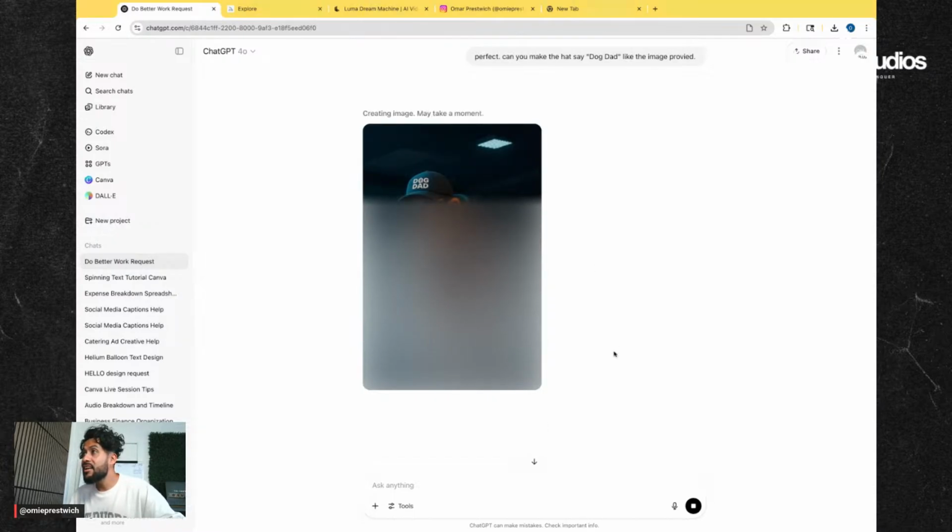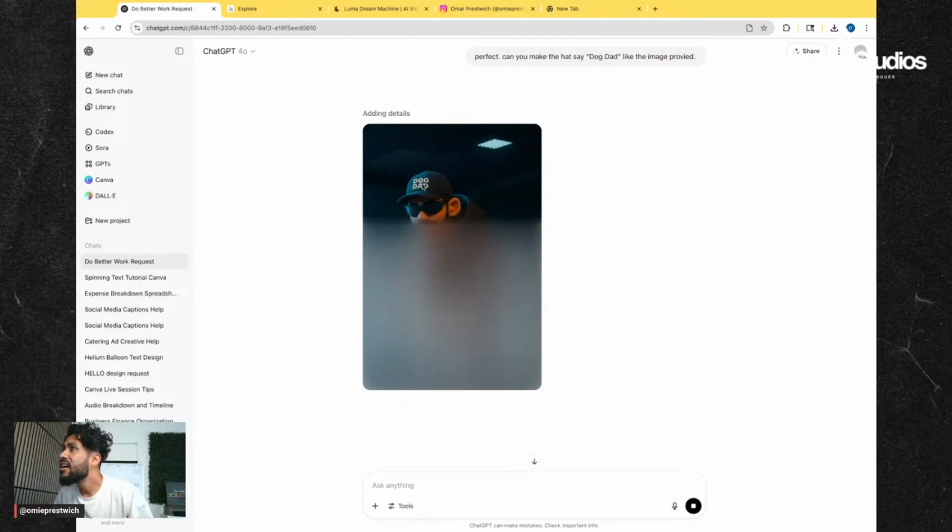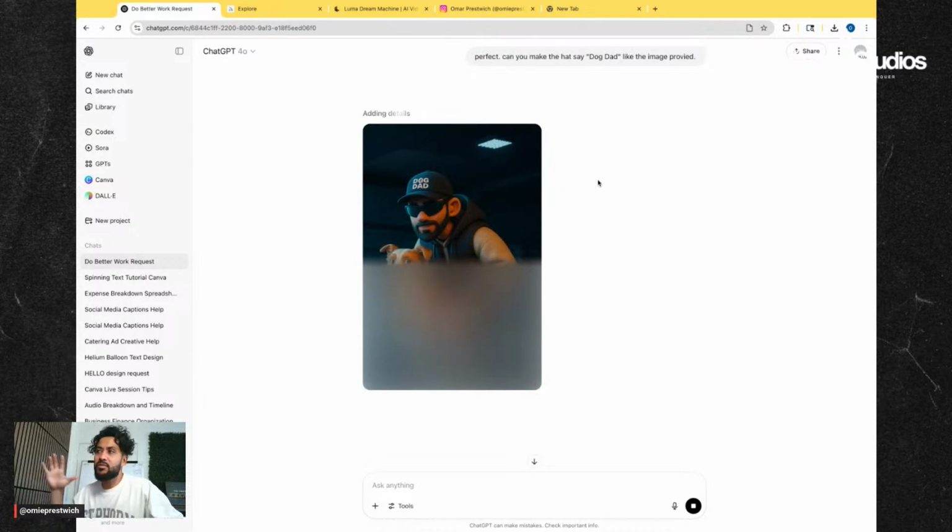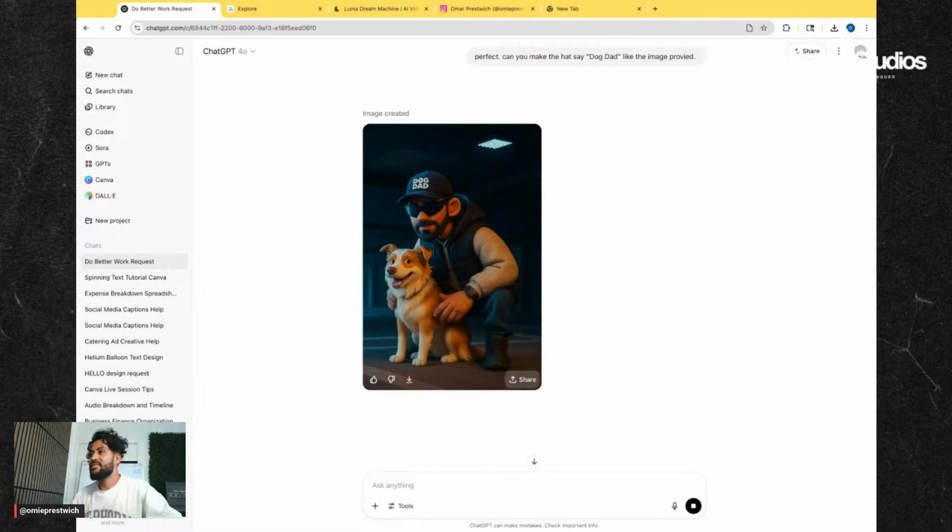Did not do the dog dad like I wanted it to. Made the dog and didn't do the logo right, but it is what it is. We'll leave it because it's AI. And once you start getting way too crazy, see now it actually gave me a vest. Dog dad. Cool. Let's try one more time and make sure that the logo is correct.